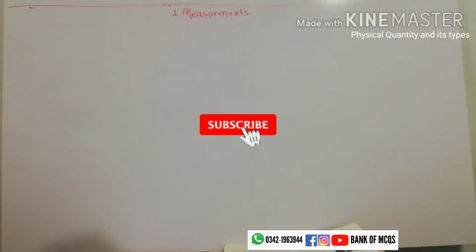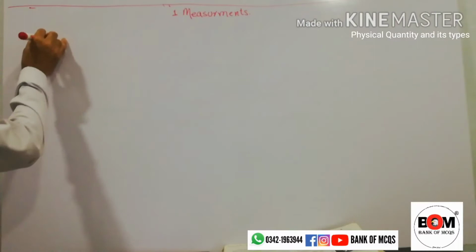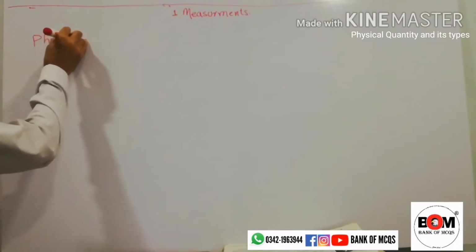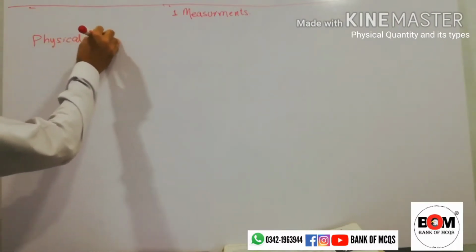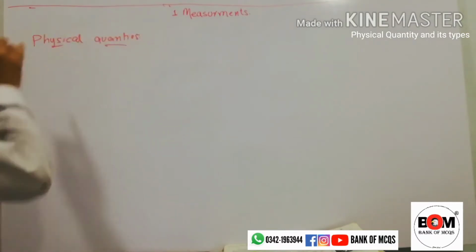Measurement. So we know that the first topic in the measurement chapter is physical quantities. First we will define what physical quantities are. Then we will go into the first chapter, that is measurement.